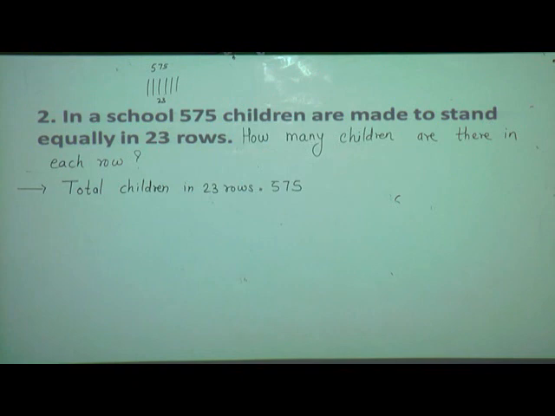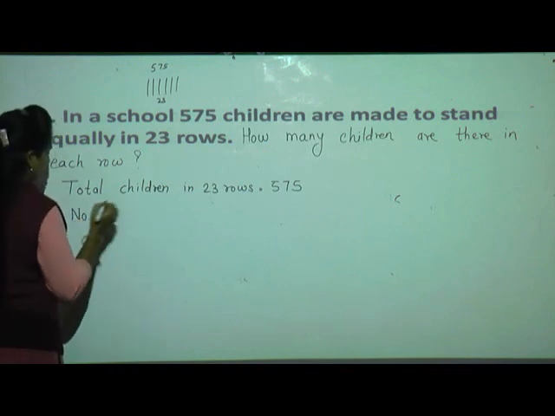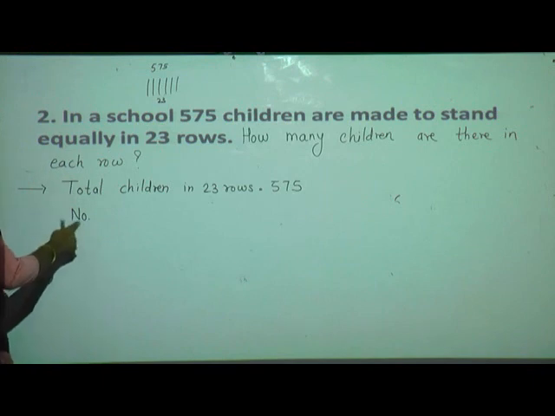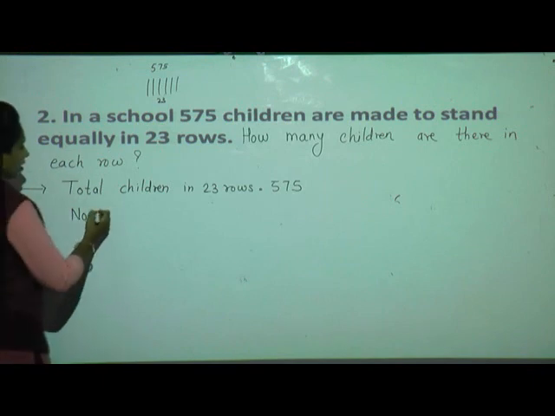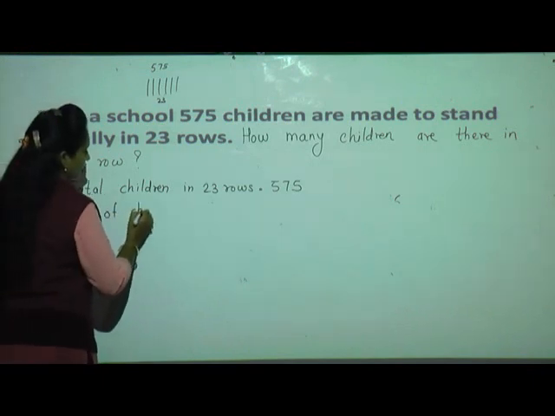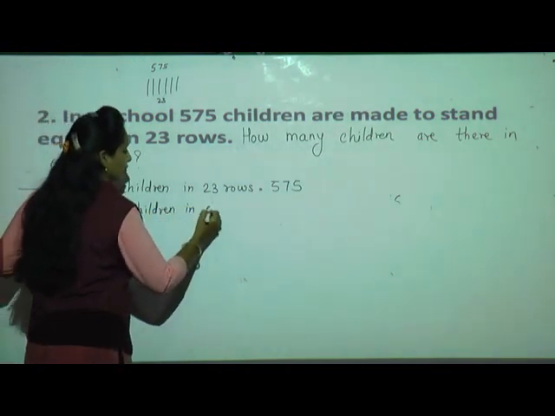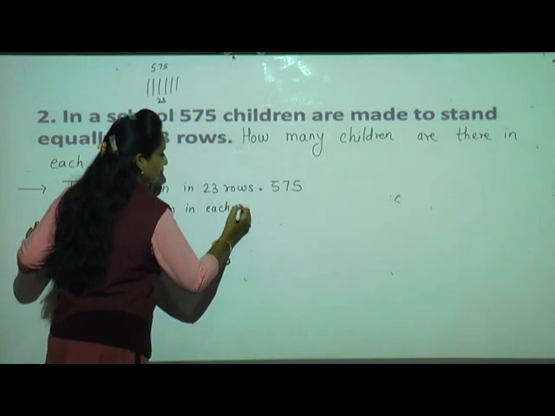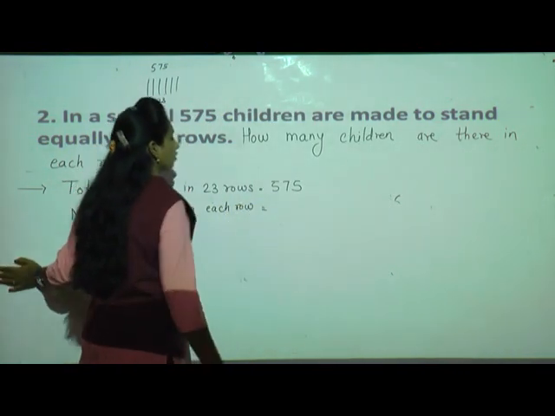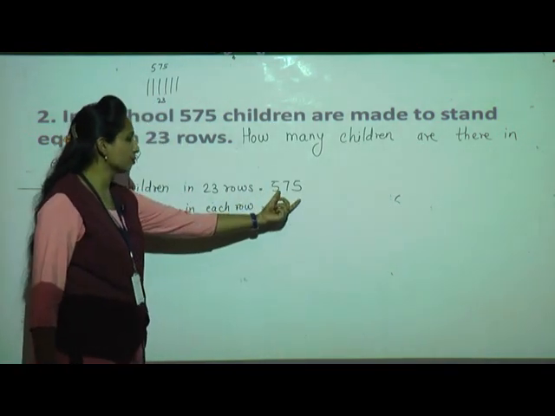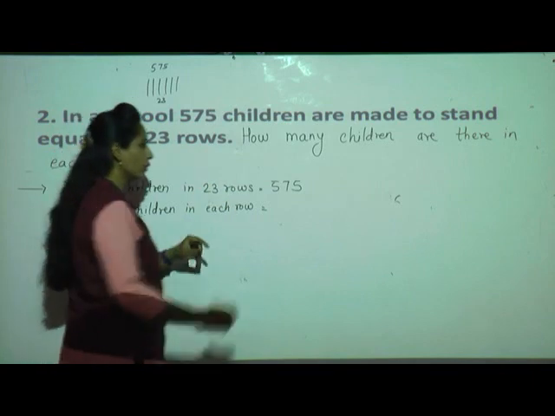Number of children in each row, isn't it? Number of children. This is shortcut of number, NO full stop. Number of children in each row we have to find out. So what we have to do for that? We have to divide the number of students by the number of rows.